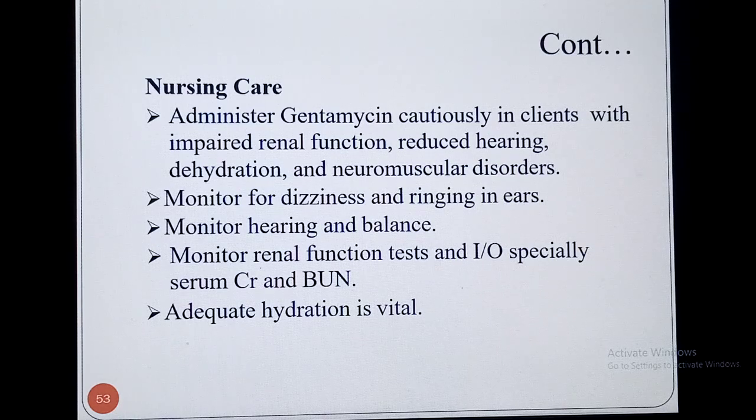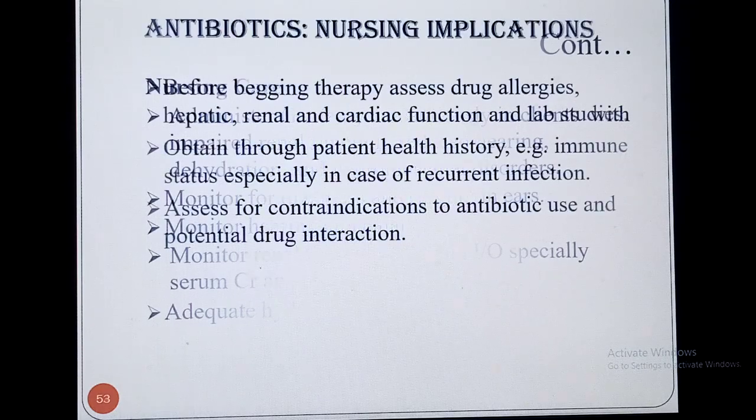You can also monitor for dizziness and ringing in the ears, and monitor hearing and balance. You can also check and monitor renal function tests and intake and output, especially serum creatinine and blood urea nitrogen. Adequate hydration is also very important. There must be some fluid in the body of that patient.